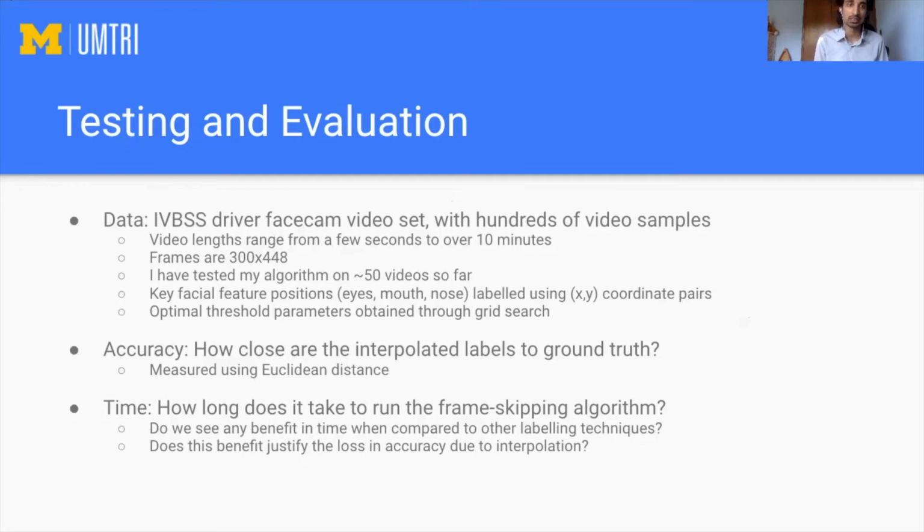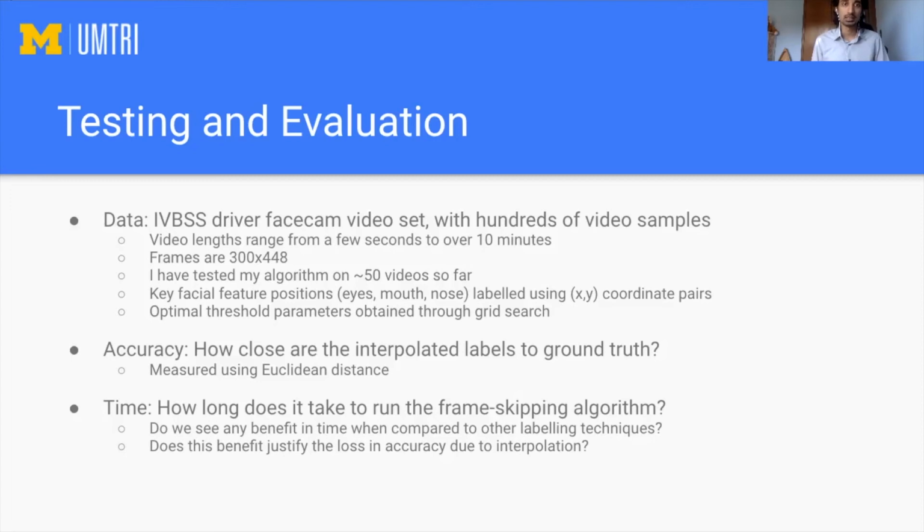The videos are all black and white, as seen in the earlier examples, and the dimensions of each video are 300 by 448. The features of interest in these videos, the things we want to label, are key facial feature positions, such as the eyes, mouth, and nose. And the videos I tested on were fully labeled. In addition, in order to figure out what the optimal performance is in terms of the optimal set of threshold parameters, I implemented a grid search algorithm to test different combinations of parameters to see which worked the best.